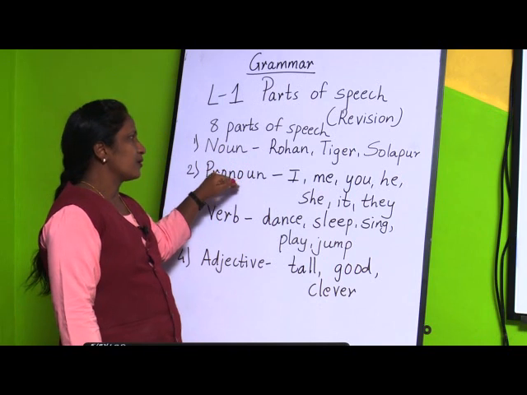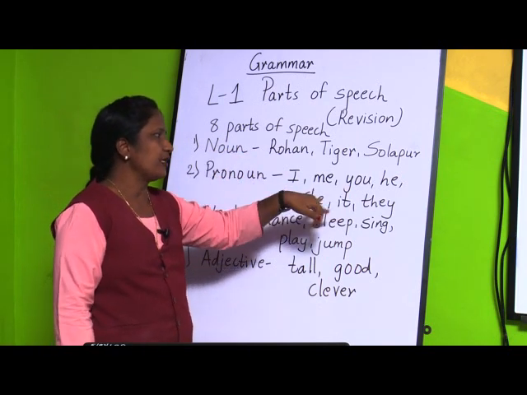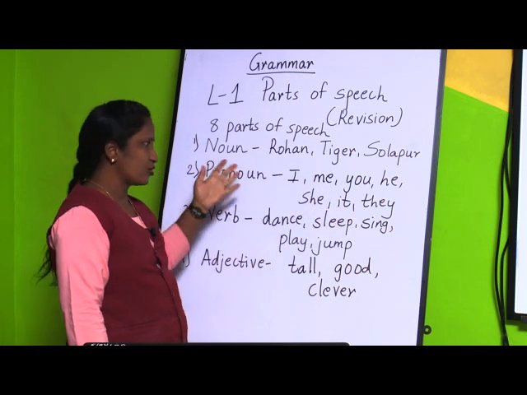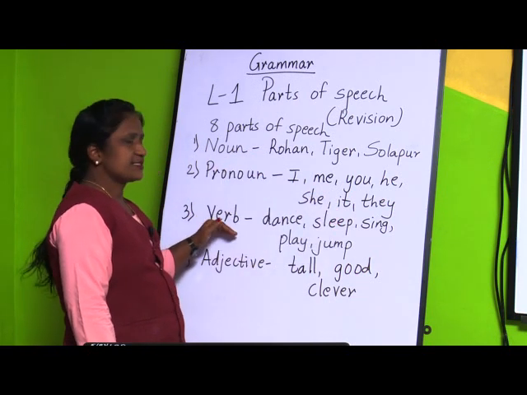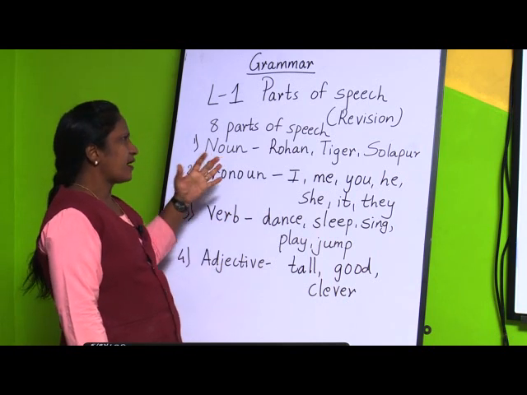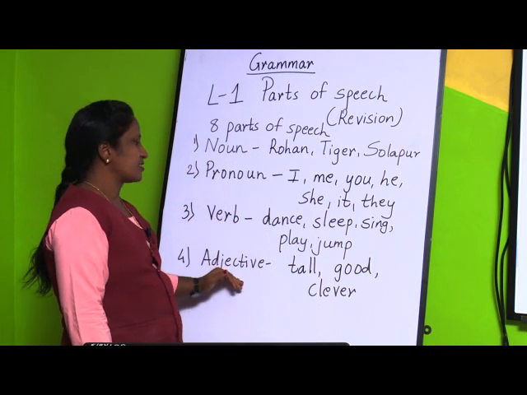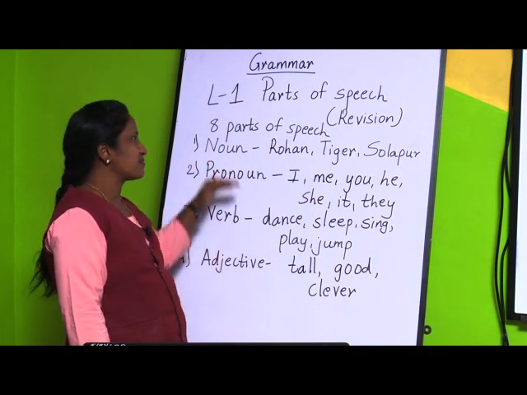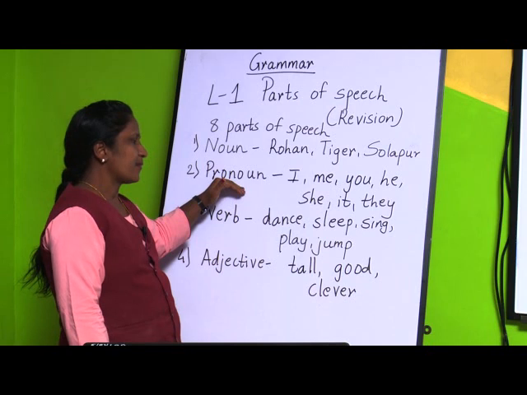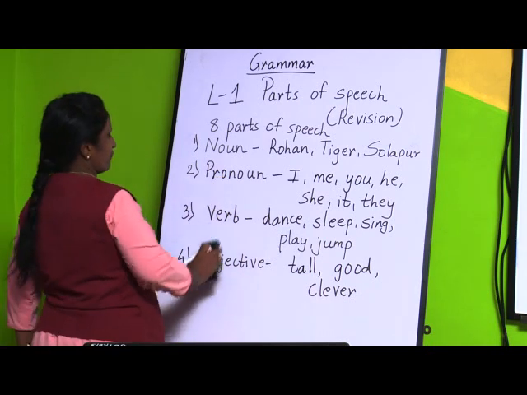Pronoun is the word used instead of a noun, like I, me, you, he, she, it, they, him or her. Verb shows an action done by any noun. Adjective describes a noun or a pronoun.